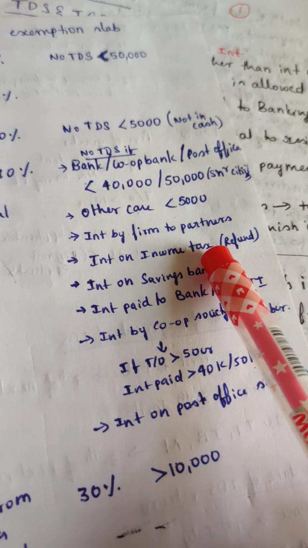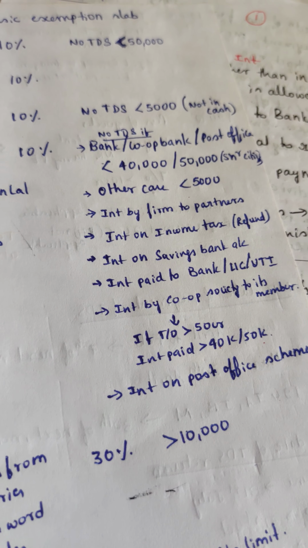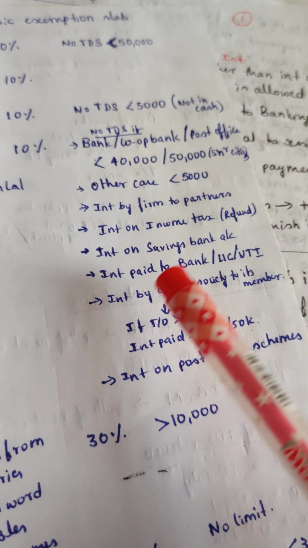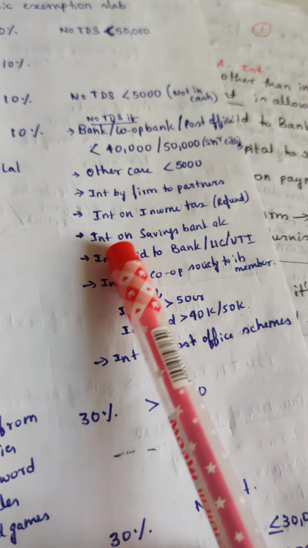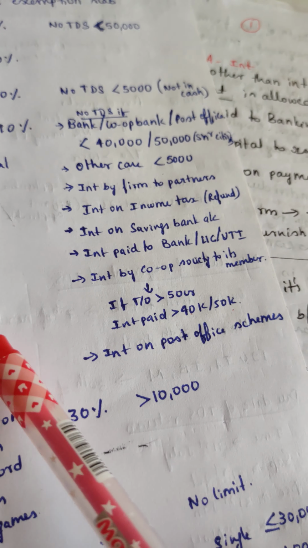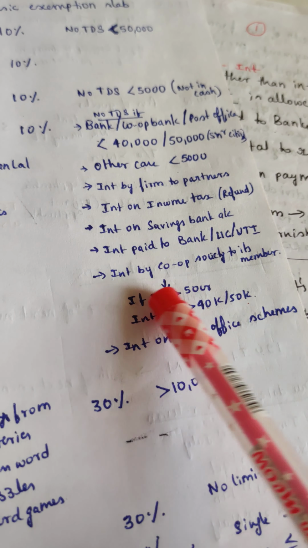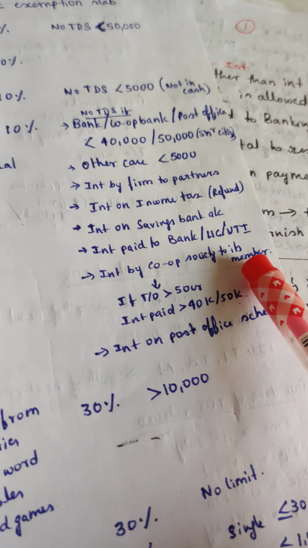Interest on income tax refund, no TDS on that. Interest on savings bank account, if you get any small interest, a very small amount, those things also need not deduct any TDS. Interest paid to bank or LIC or UTI, if you are paying interest to bank, then there is no TDS on that. First of all, you are taking so much burden. On top of that, if they deduct TDS, then how will you pay so much amount?